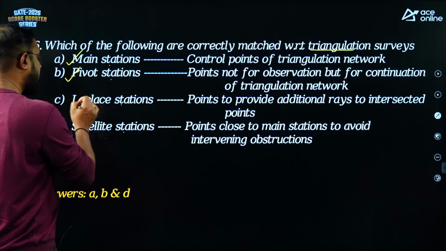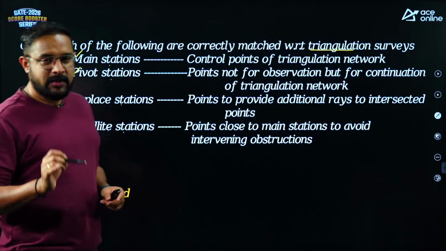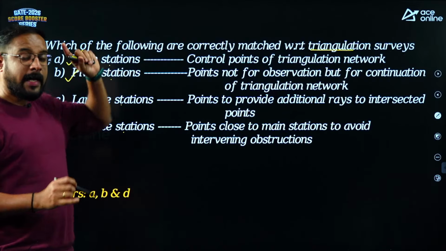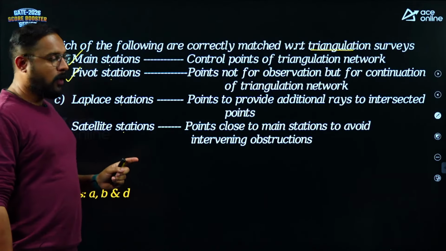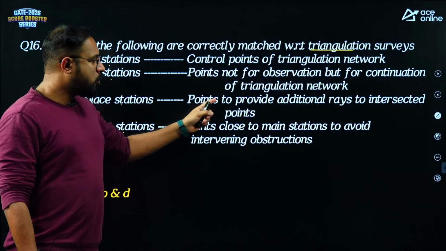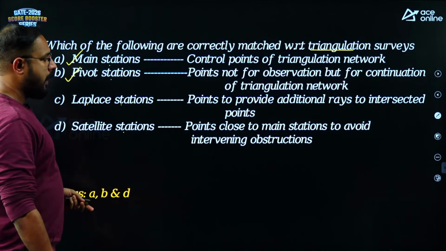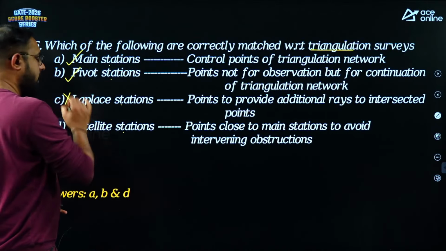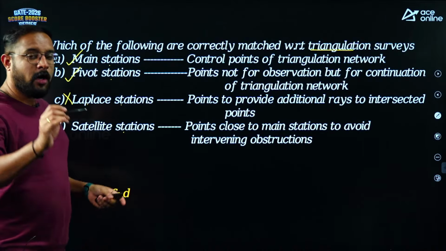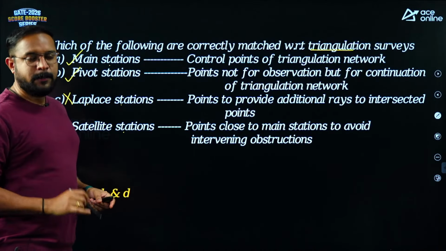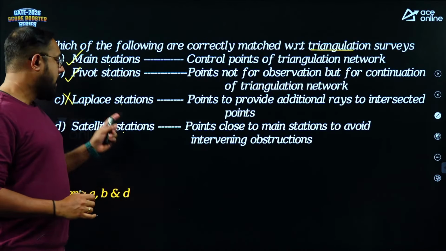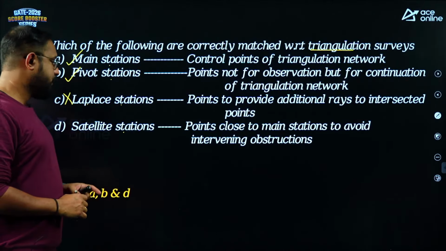Next one is Laplace stations. Laplace stations are triangulation stations at which we take astronomical observations. Points to provide additional rays to intersected point, no, that is not correct. That is actually the definition of subsidiary triangulation stations. That is not the definition of Laplace station.